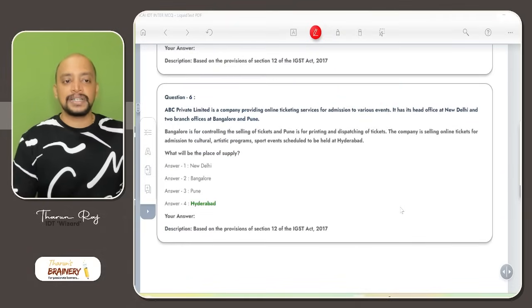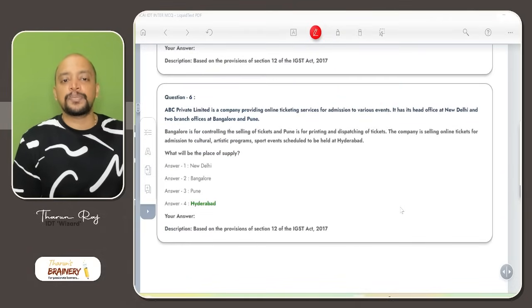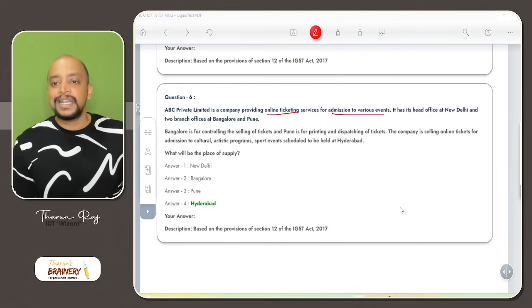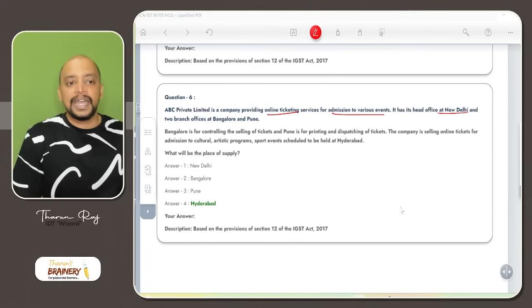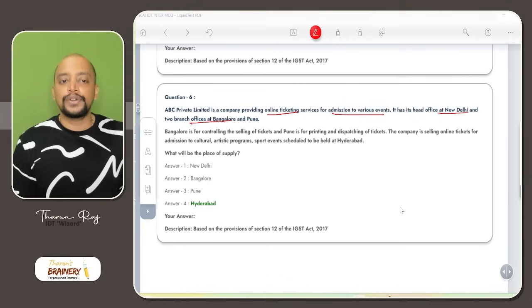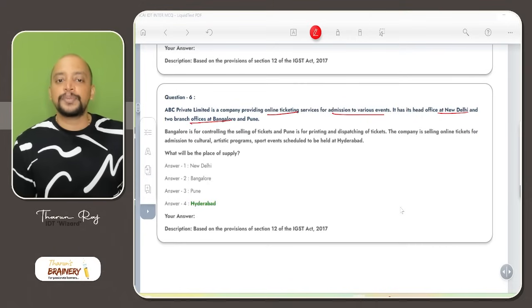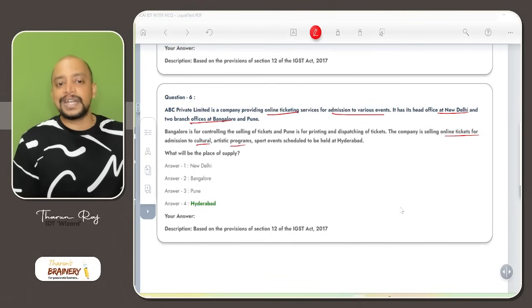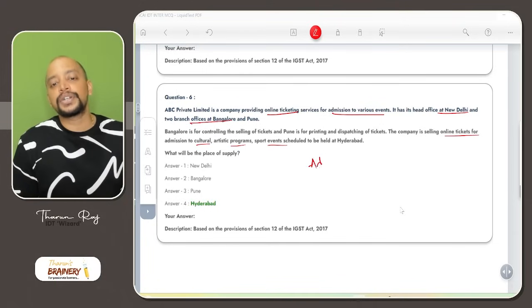Then question number 6. ABC Private Limited is a company providing online ticketing services for admission to various events. Online ticketing, admission to an event. It has head office at New Delhi and 2 branch offices at Bengaluru and Pune. Bengaluru is for controlling the selling of tickets, and Pune is for printing and dispatching the tickets. The company is selling online tickets for admission to cultural, artistic programs, sporting events. Simple. In case of admission to an event,